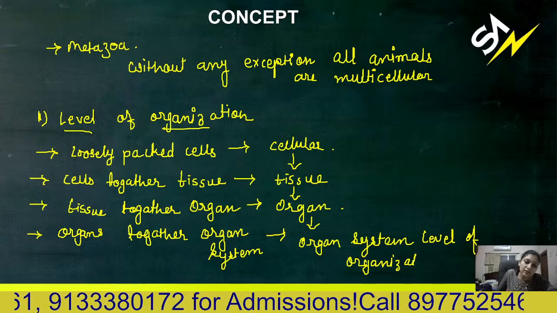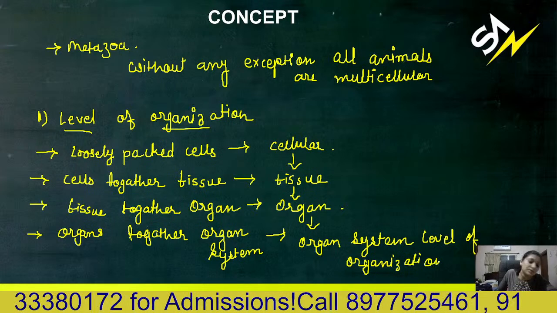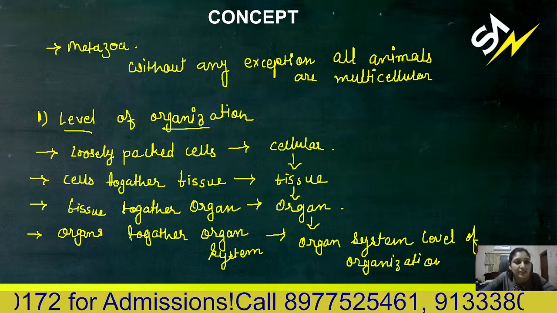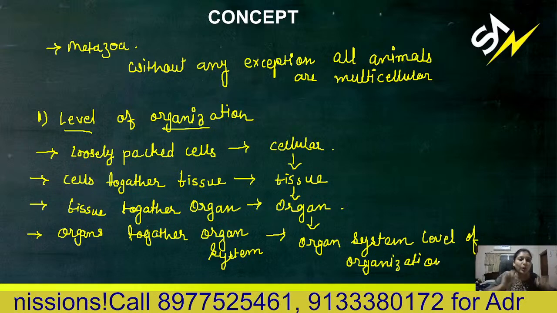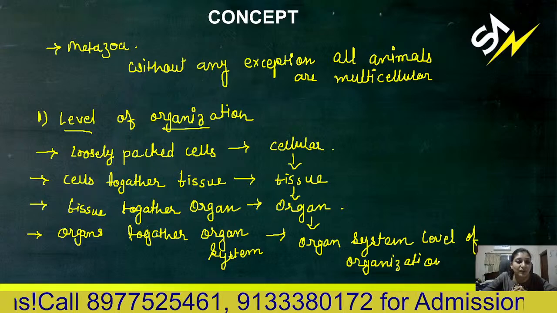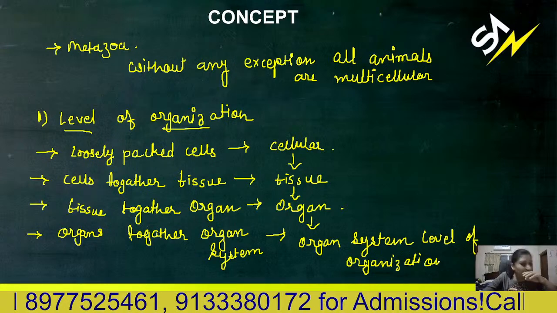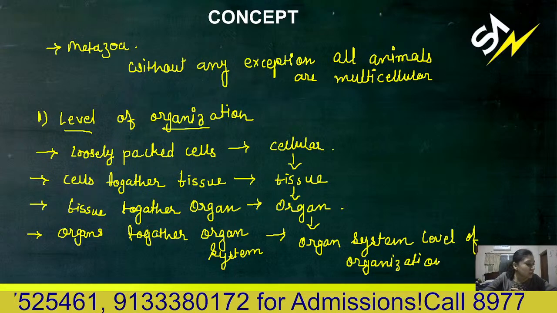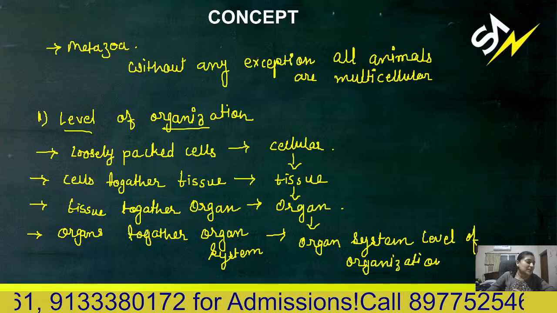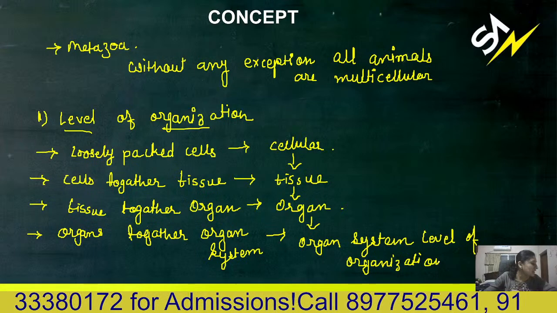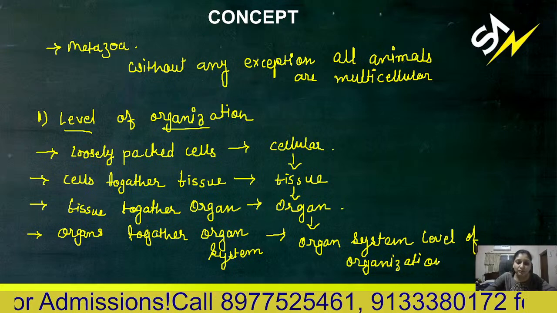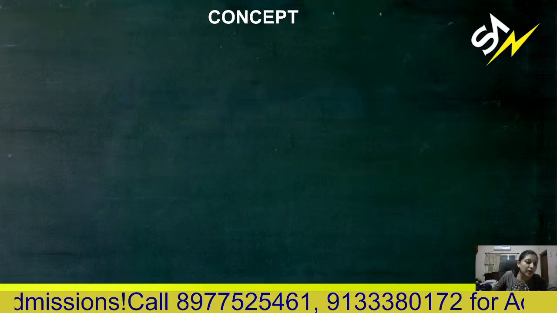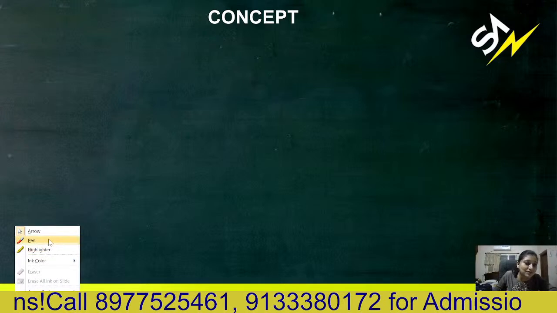So this is the level of organization based on which you can classify organisms. Those organisms which have the cellular type of organization are kept in one phylum. Those which have tissue level can then again be classified accordingly. That is how we can use level of organization for classification. The next point you can use is which type of digestive system they have.